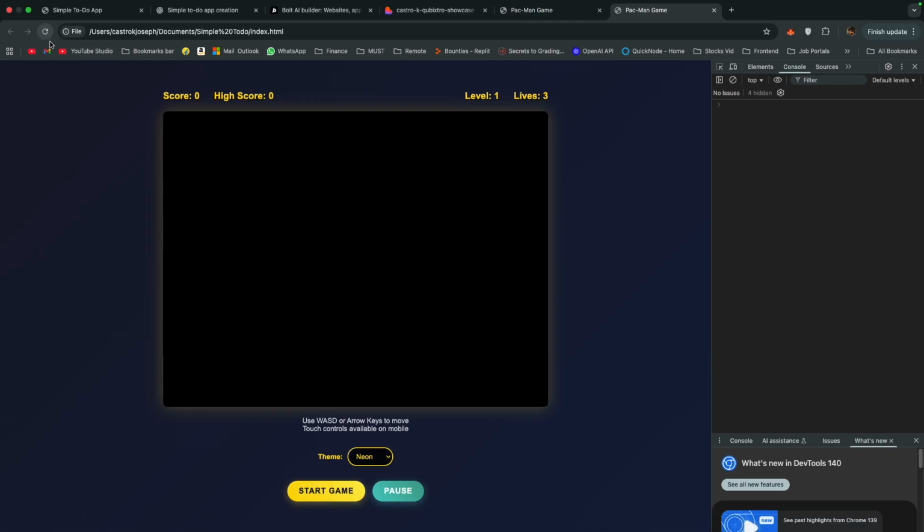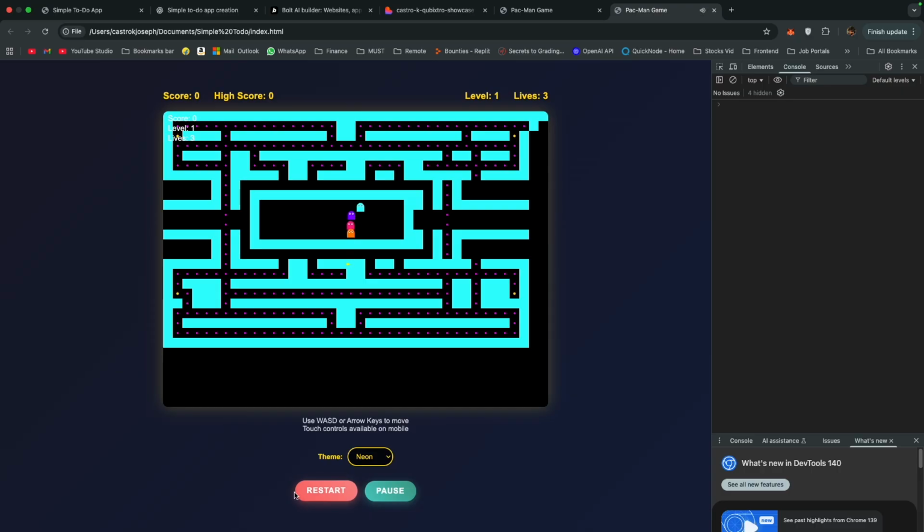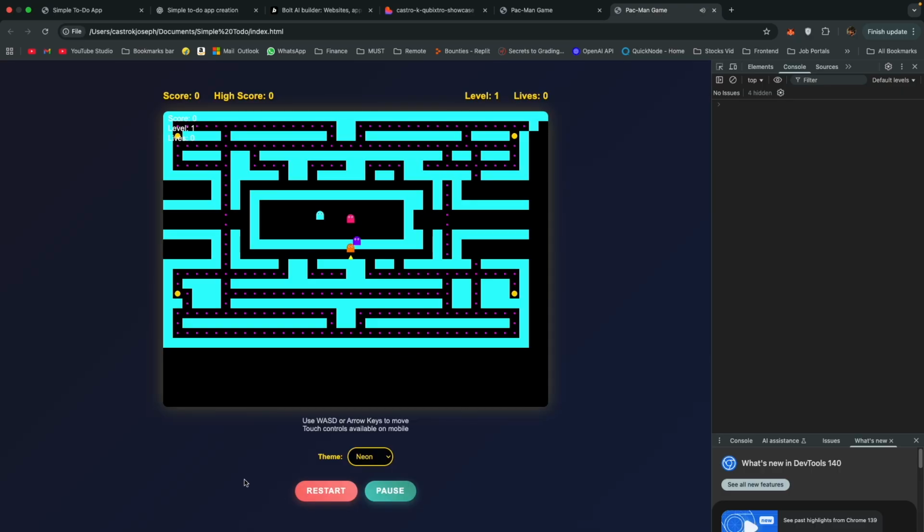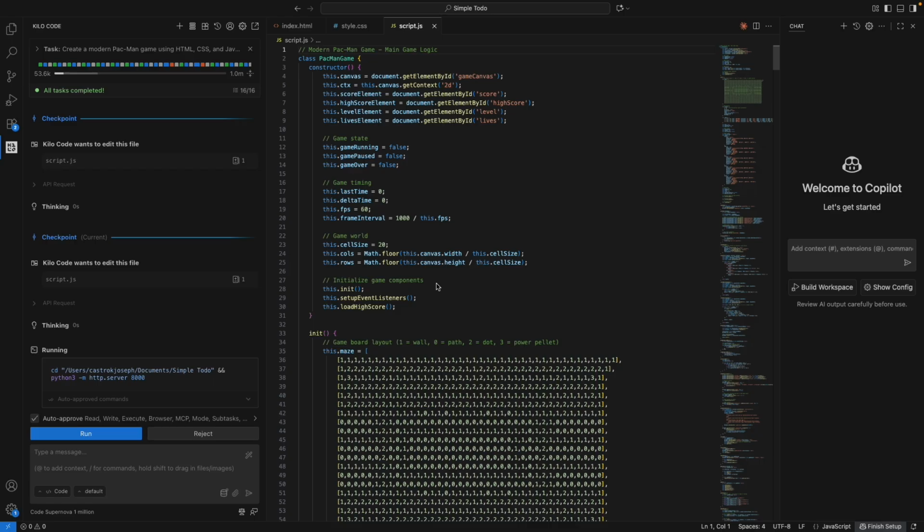I'll reload. Okay, start game. No, they're not working. All right. So that's how you debug issues, but this one is not working. It also depends upon what model you use, because the quality of your code and your application depends upon what model you are using as well.